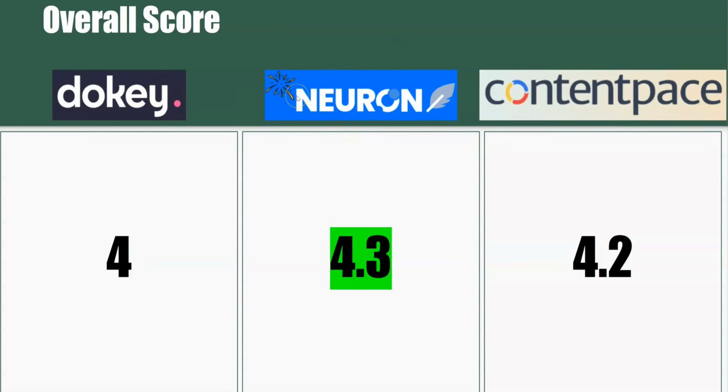Dokey, I think, is very promising. I really think it's slick. The UI and the speed are great. I do think it has some great features and so forth. I do think that the optimization score needs to be tweaked and looked at, but I definitely don't think you can go wrong with picking up Dokey as well. So I hope that really puts the whole thing into perspective for you. Definitely Neuronwriter. And I didn't score it at 4.7, 4.8, or 5. I still think there's room for improvement, but I have ranked a lot of content using Neuronwriter. So I hope you guys found this video very valuable.